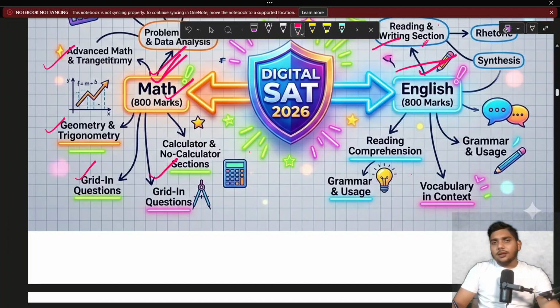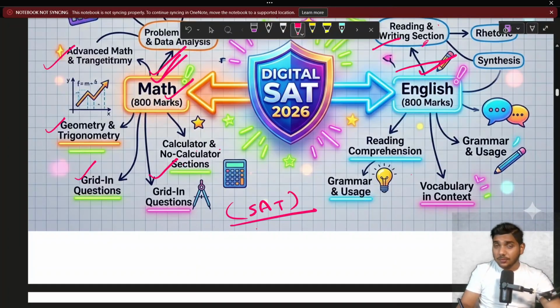On the other hand, I want to clear out some basic doubts about the SAT examination, just a simple and basic acknowledgement. First of all, what is the SAT examination? Why do you take this? SAT means Scholastic Assessment Test. Are you planning to study abroad after your 12th, or do you want to do your graduation from a top tier university? Then you must have an SAT score. This exam is mainly required to take admission in a top tier university. It opens the doors of the best global colleges.